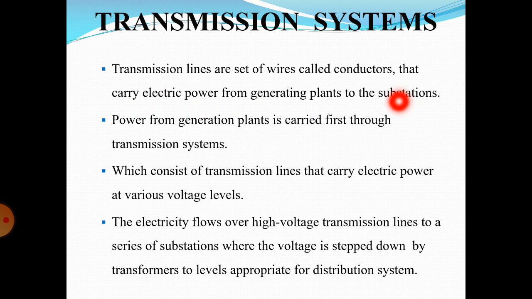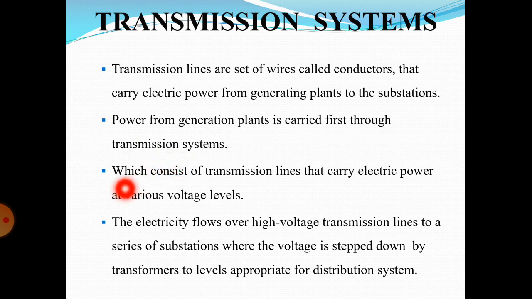Okay, next: the power from generation plants is carried first through the transmission systems. When we generate the power in the generating plant, that will be carried by the transmission systems. After completing the operation of power generation, it will be carried by using these transmission systems.